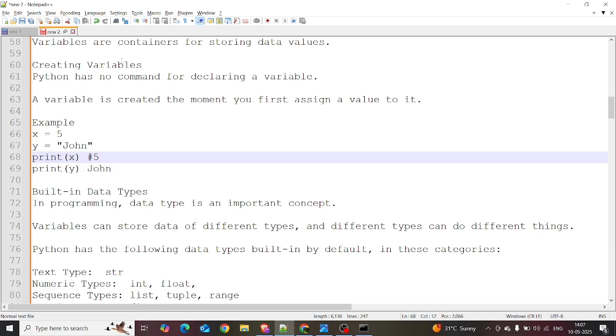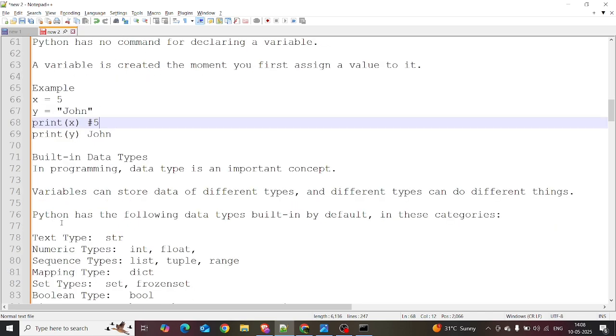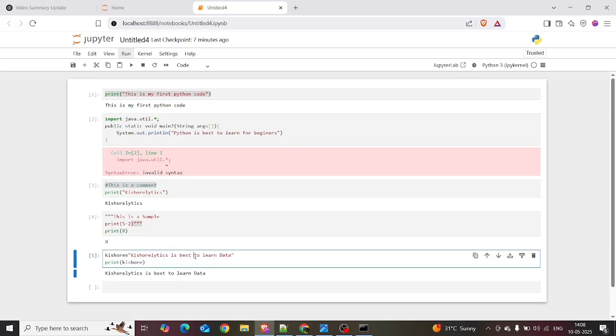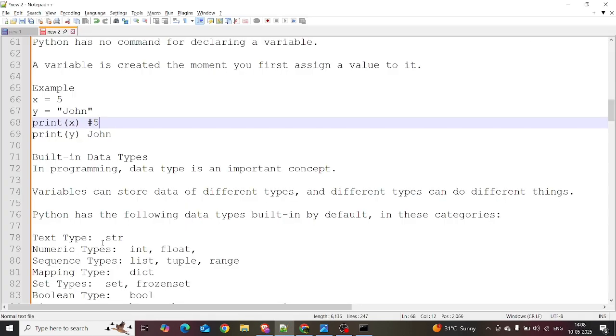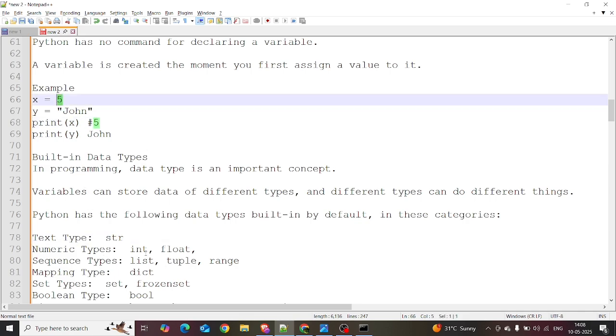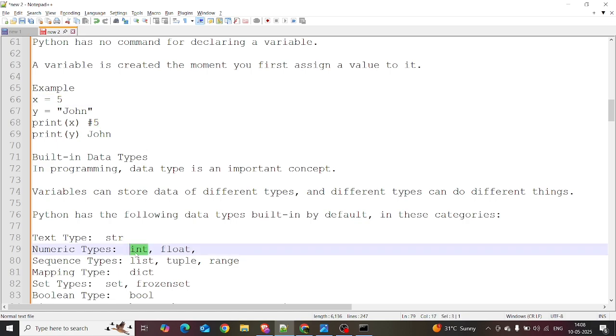Python has the following built-in data types in these categories. If you want to declare a string, that is the text data type. If you want to create a variable like an integer, that is a numeric data type. If you are creating 3.1, 3.2, that means float, and that also becomes a numeric type.